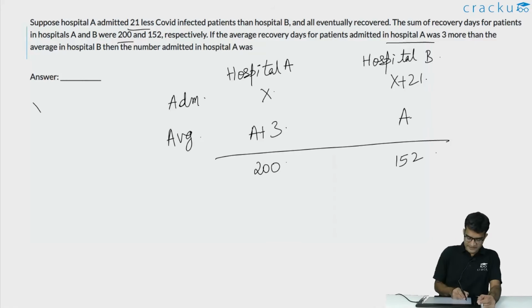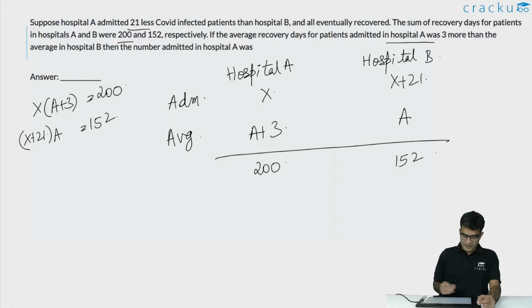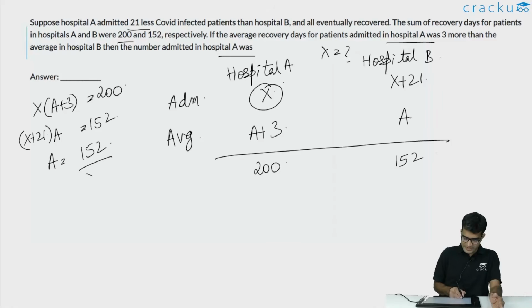What this implies is that X into A plus 3 is equal to 200, while X plus 21 into A is equal to 152. We are required to calculate the number of people who are admitted in hospital A. So we are required to calculate the value of X. So let us try to eliminate A. The value of A is equal to 152 divided by X plus 21 from the second equation.